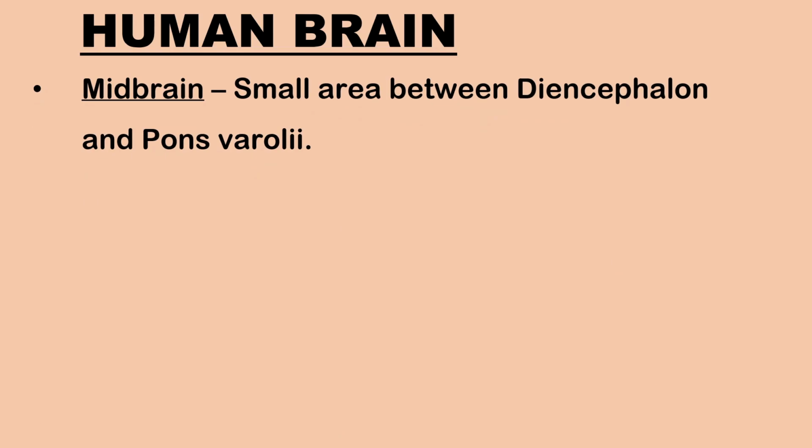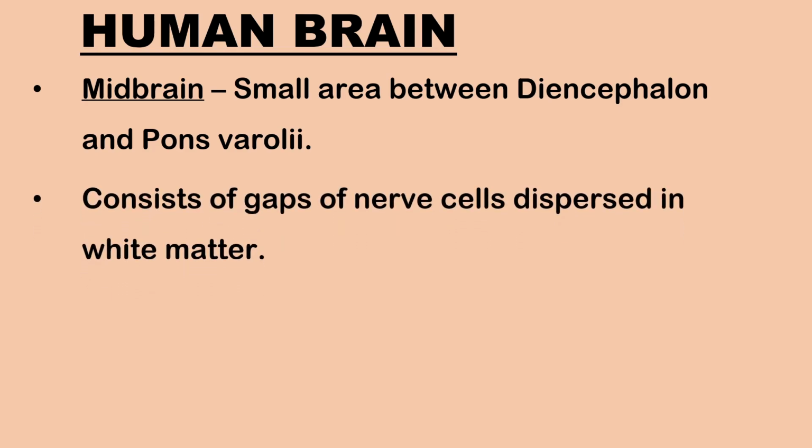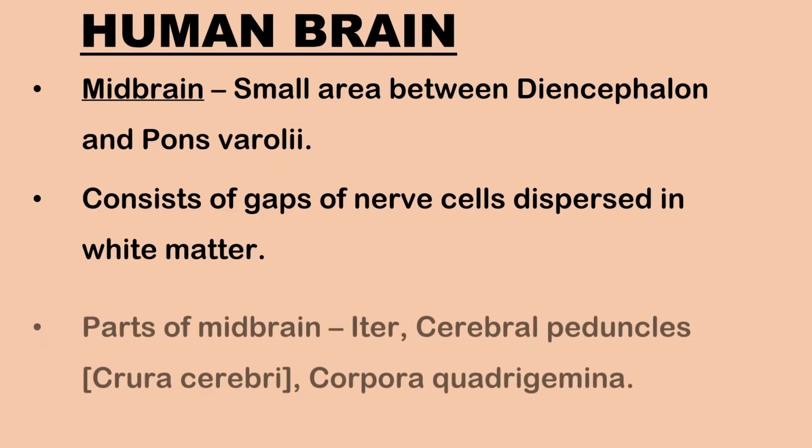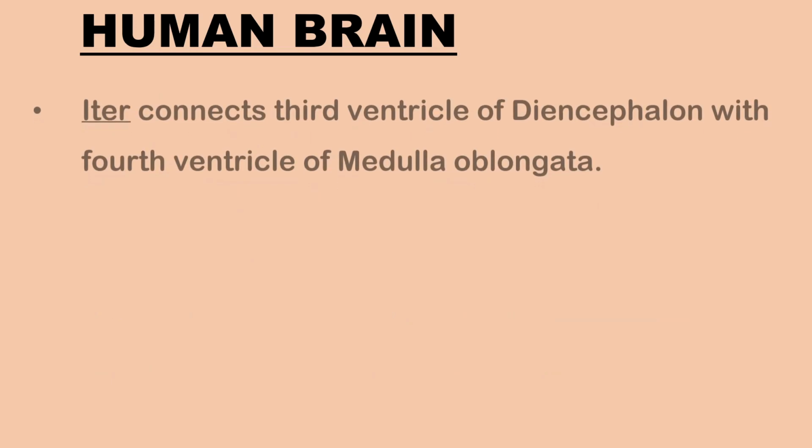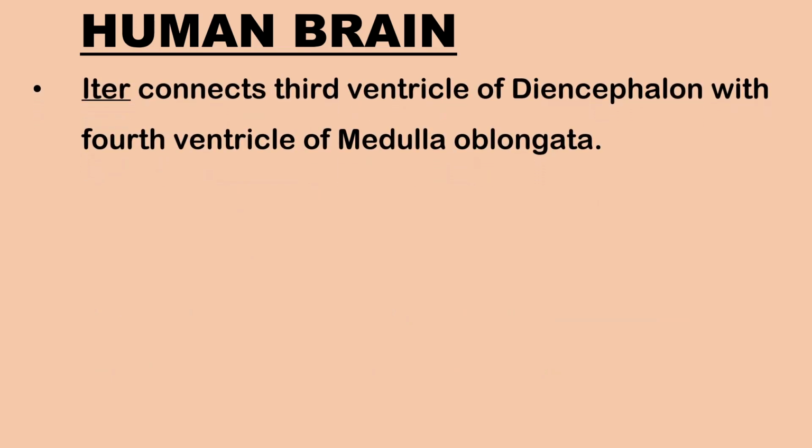Midbrain is a small, thick-walled area present between the diencephalon and pons varolii. It consists of many groups of nerve cells dispersed in white matter. The 3 parts of the midbrain are the aqueduct, cerebral peduncles or crura cerebri, and corpora quadrigemina. The aqueduct is a narrow cavity present in the midbrain, which connects the third ventricle of the diencephalon with the fourth ventricle of the medulla